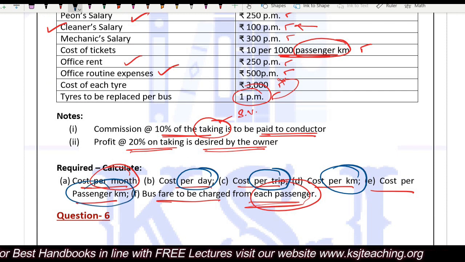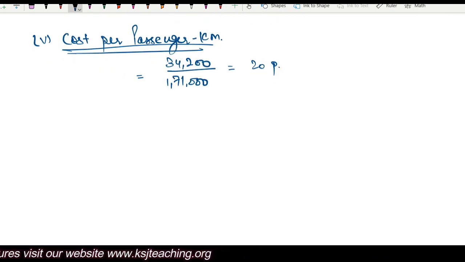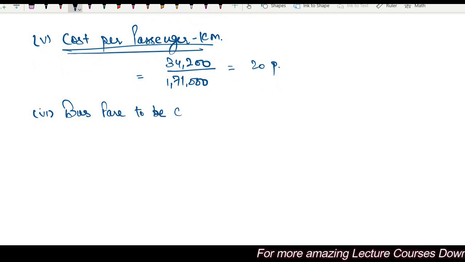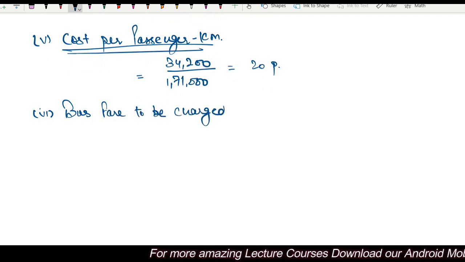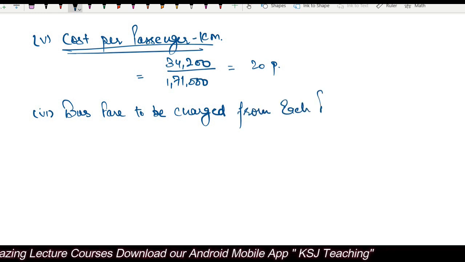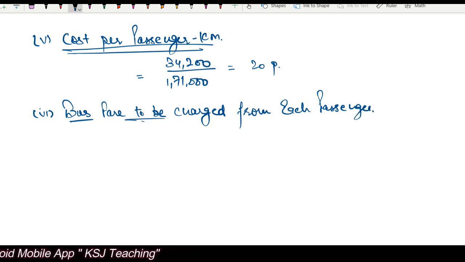So this is done. Last is the bus fare to be charged from each passenger.